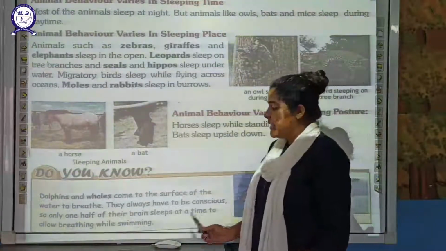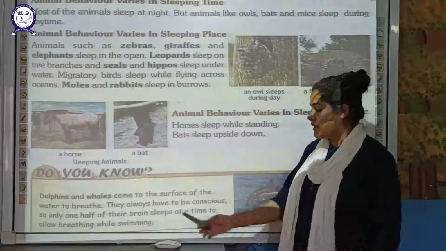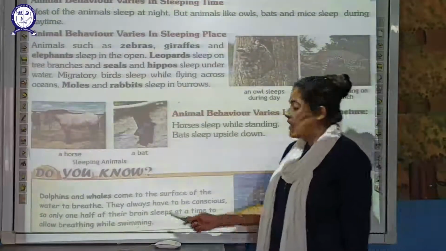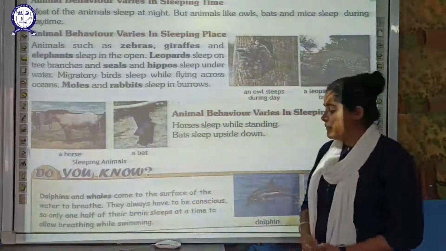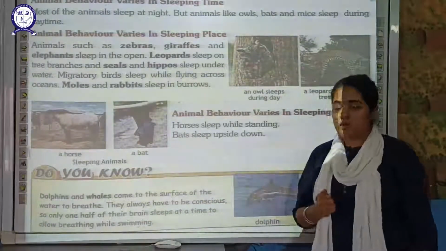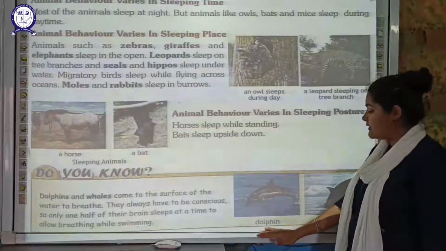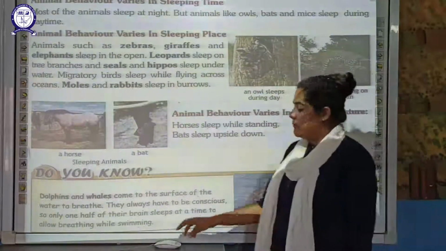So only half of their brain sleeps at a time, allowing breathing while they are swimming in water. Half of the brain will be active and half of it will sleep while they are swimming. This is your example, dolphin and whale. Remember this fact.